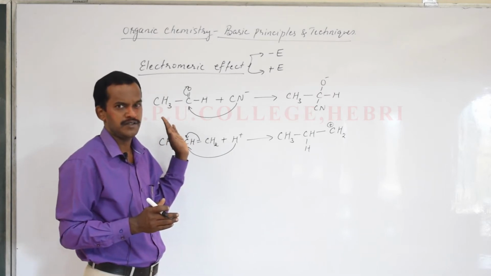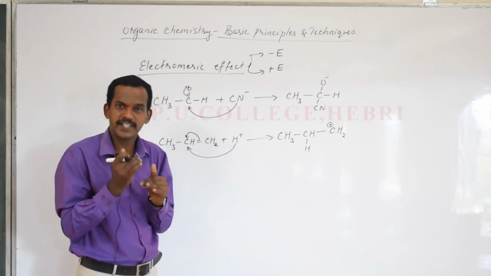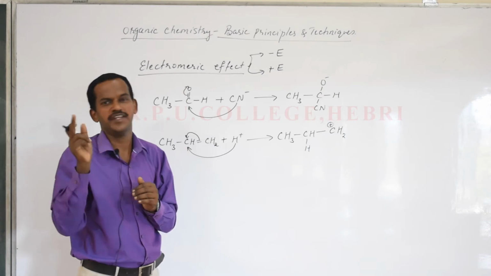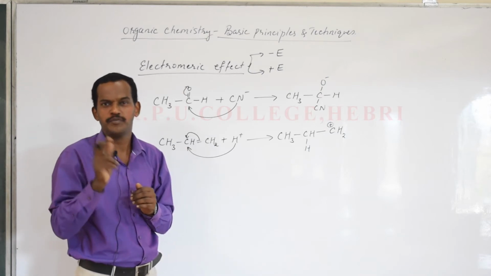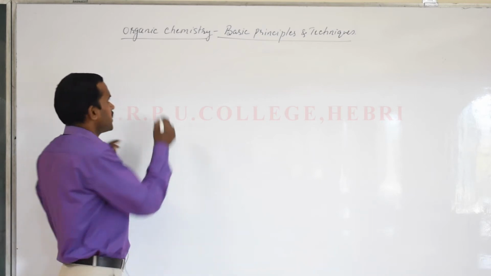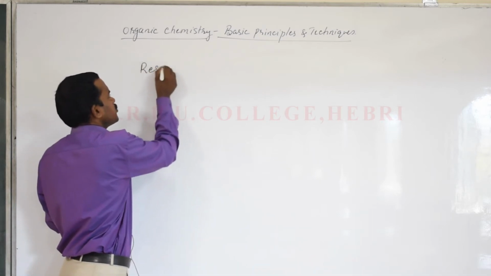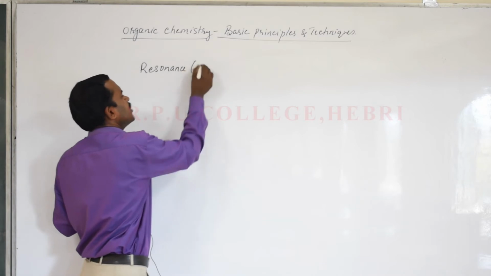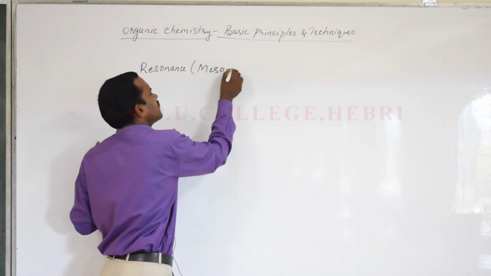Are you clear? Yes. Now we'll move on to the next one, the resonance effect, also called the mesomeric effect. I told you about the electromeric effect till now. Now we try to understand the next one, the resonance effect, also called the mesomeric effect.